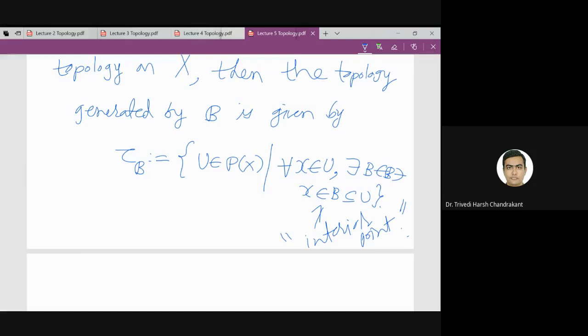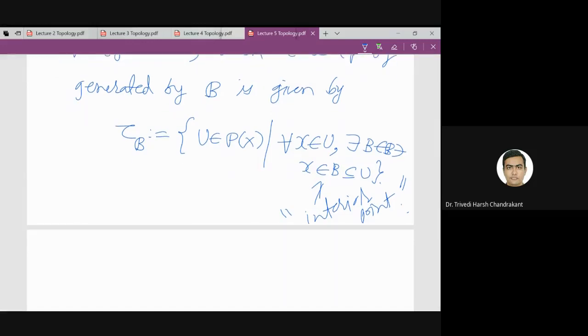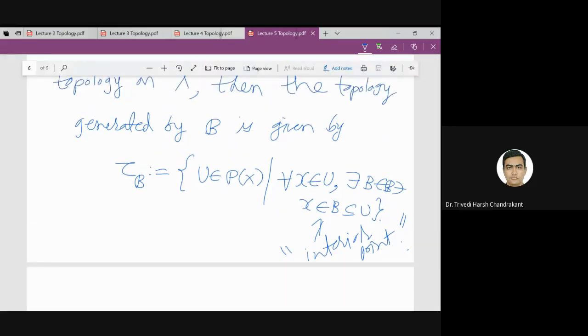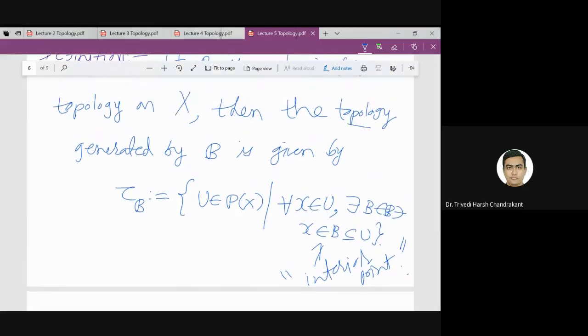We will check in the next lecture that I have called this a topology, but whether it satisfies all three axioms of topology or not. So whether phi belongs to tau_B, X belongs to tau_B, whether it is closed under finite intersection, and whether it is closed under arbitrary union.